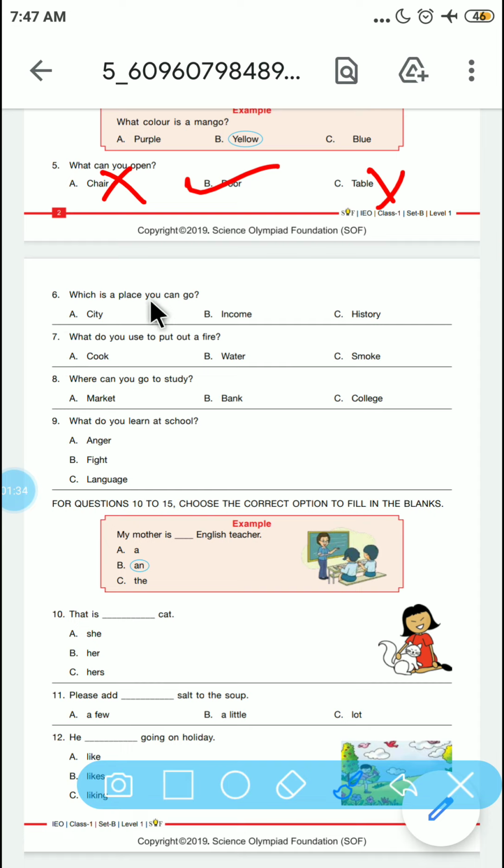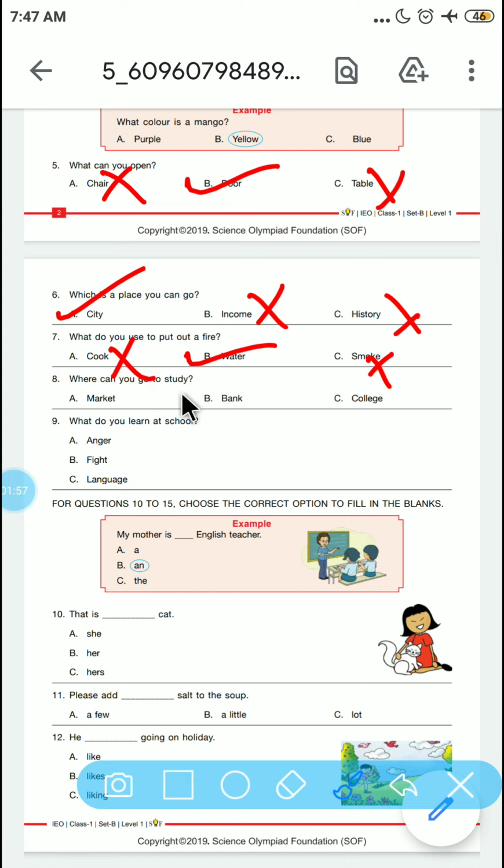Which is a place you can go? So it is city, income or history. You can't go with income and history. You can go only in a city. What do you use to put out a fire? You cook, you smoke? No. You put water on it.